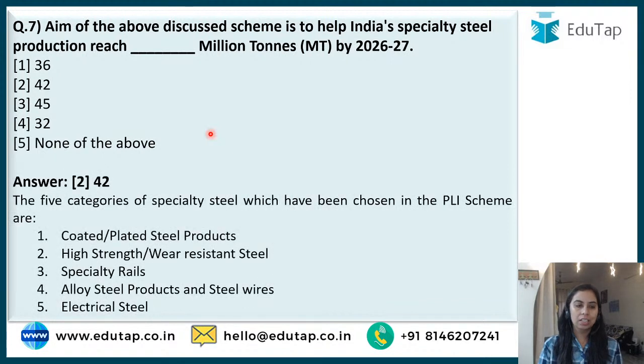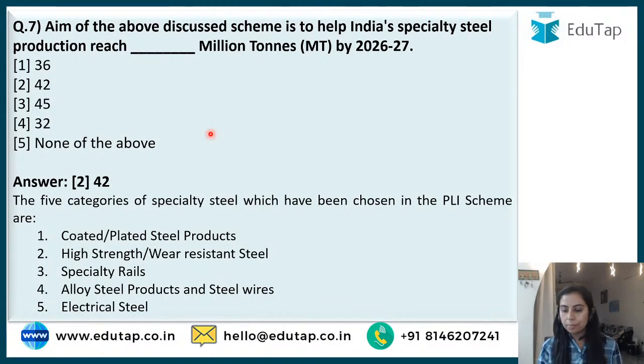So here the answer is 42 million tons. This is the objective of the scheme, that the specialty steel production should reach 42 million. So in this scheme, PLI scheme, production incentive scheme, 5 categories have been chosen for the steel, which are coated or plated steel products, high strength resistant steel, specialty rails, alloy steel products and electrical steel.